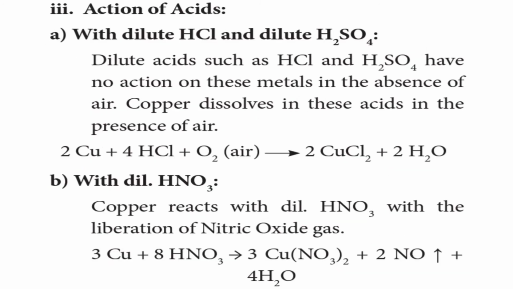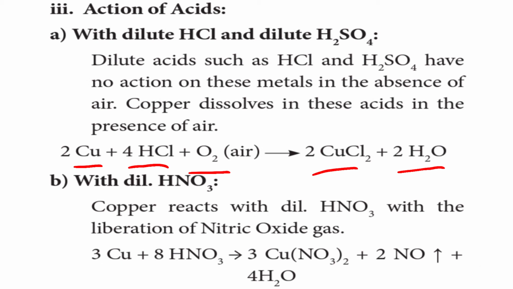Action with acids. With dilute HCl and dilute sulfuric acid. When copper reacts with hydrochloric acid along with air, air meaning oxygen, it gives copper chloride plus water. In the same way, when you add sulfuric acid, you get copper plus H2SO4 plus oxygen, giving copper sulfate plus water and sulfur.